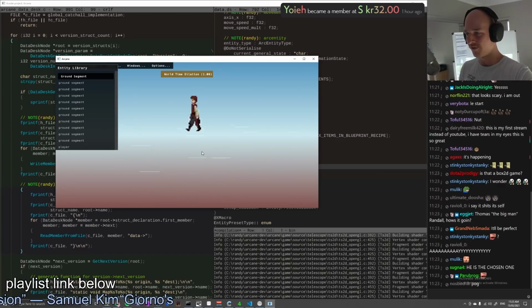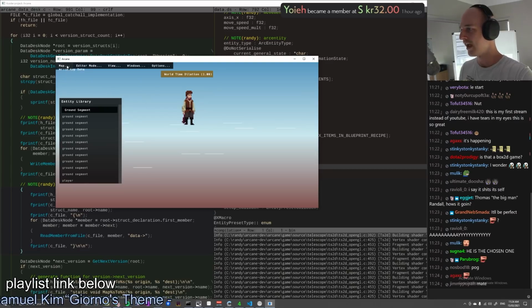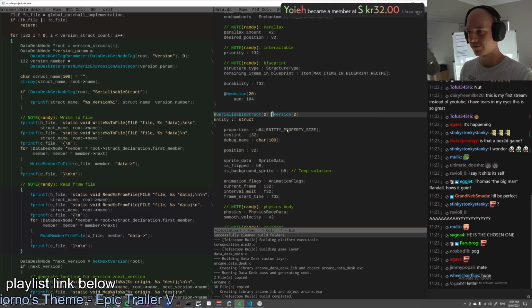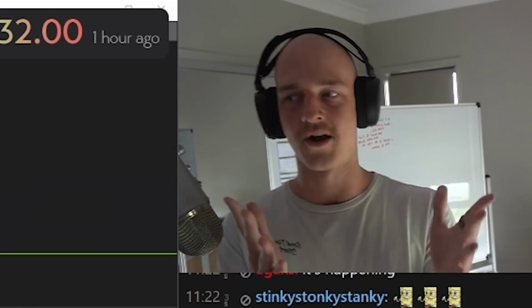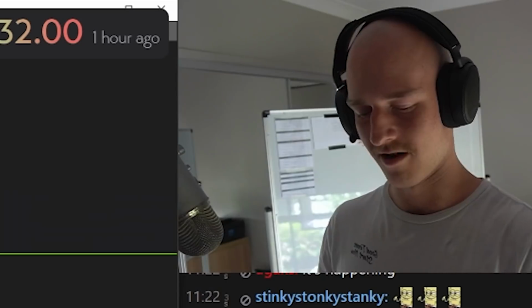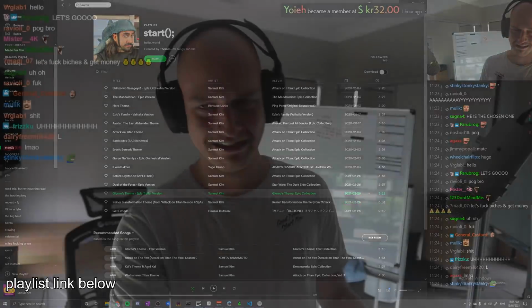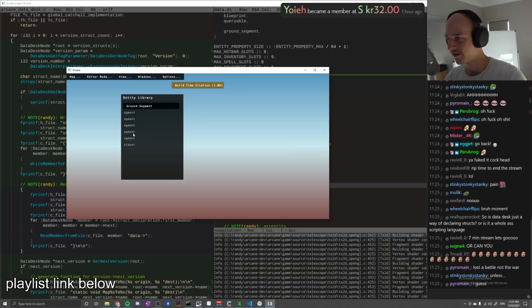It has read in the old version of the entity and converted it to the new one. It is now in the latest version 2. If we commit this back, recompile, rebuild, and get rid of all this old stuff and say that this is now version 0, recompile, reload, it's gonna work. Or not. Oh god. Oh shit. It's gone. Where'd the entities go? Eggment. What is an eggment?